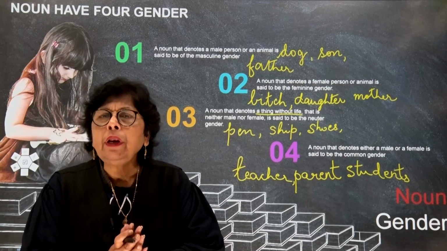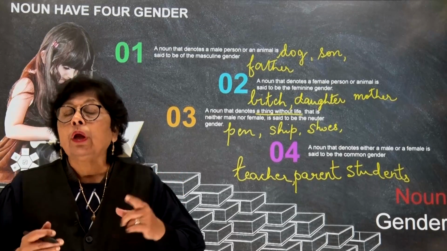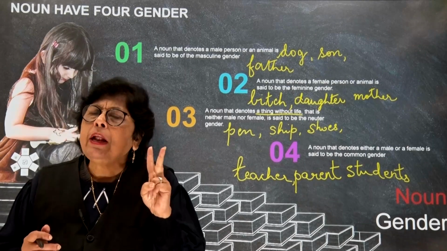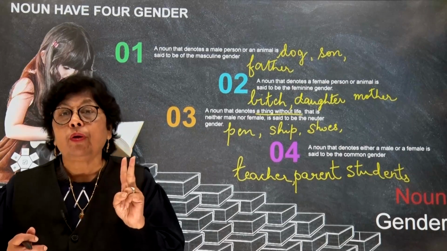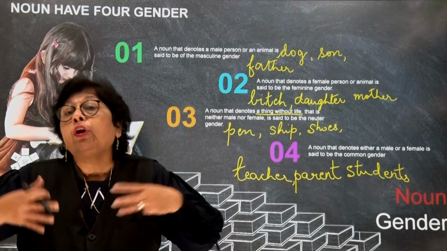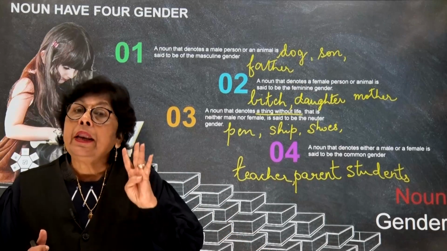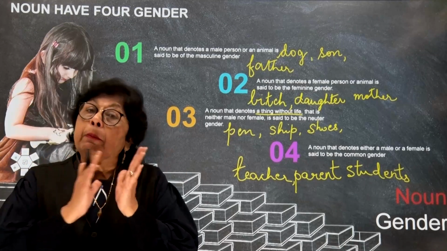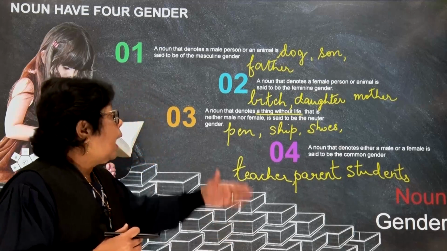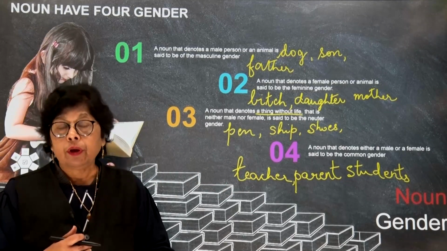So you've got it, children. When the person, the thing, or the animal we're talking about is a male, we call it the masculine gender. When it is a female, children, we call it the feminine gender. When it doesn't really stand for male or female, it's a non-living product, then we call it the neuter gender. But a noun that can be used for both male as well as female, we call it the common gender. And here I've given you a couple of examples for this. You've got it right, children?